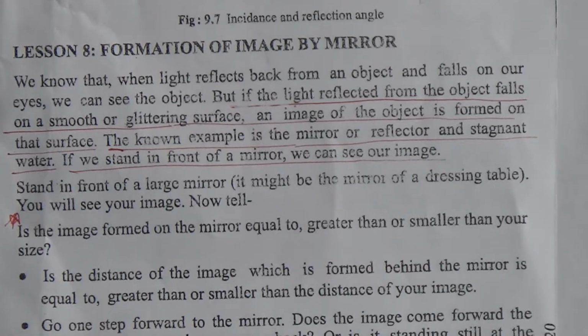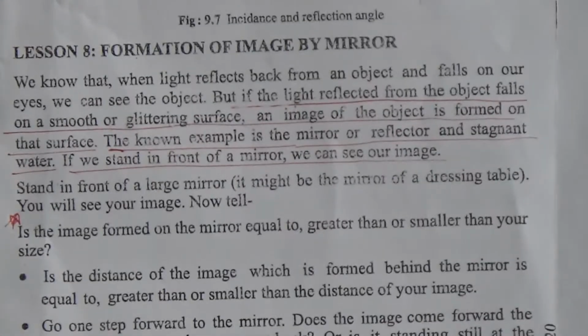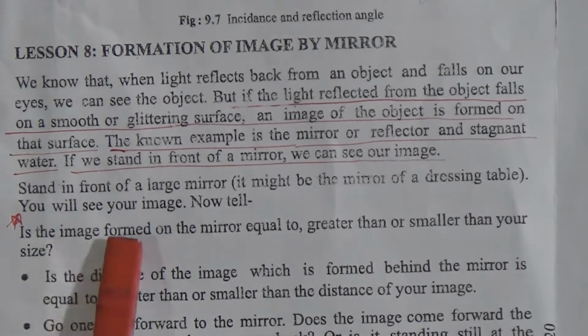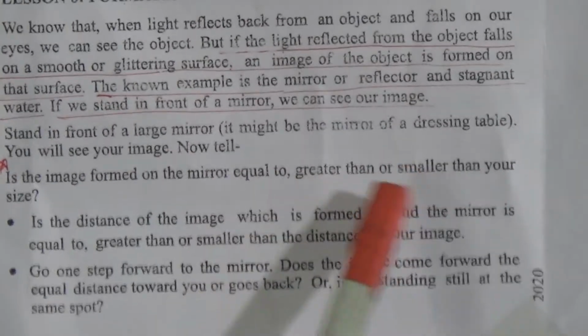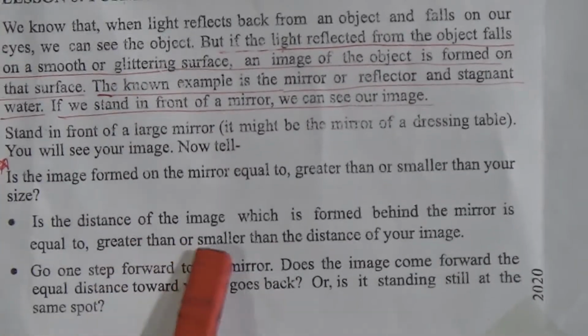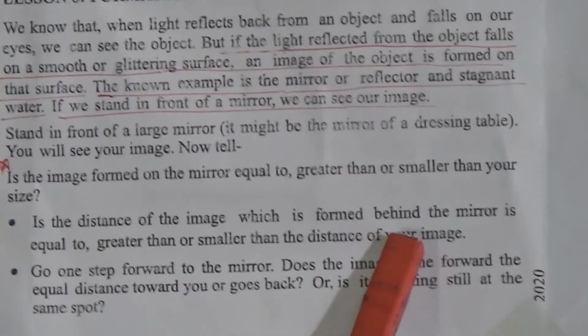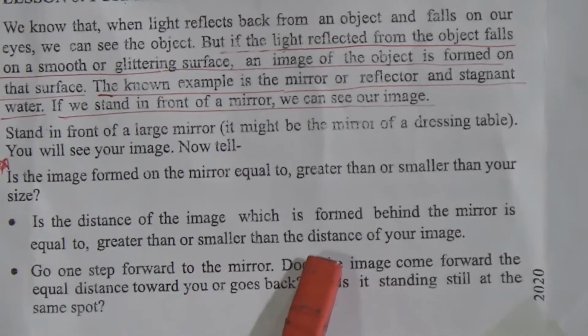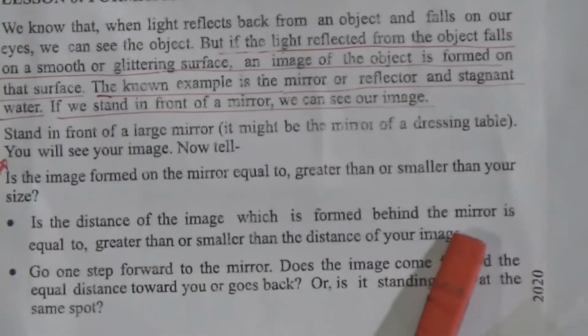So in this way the reflection is created. So the answer to the question here: is the image formed on the mirror equal to, greater than, or smaller than your size, and is the distance of the image which is formed behind the mirror equal to, greater than, or smaller than the distance of your image?